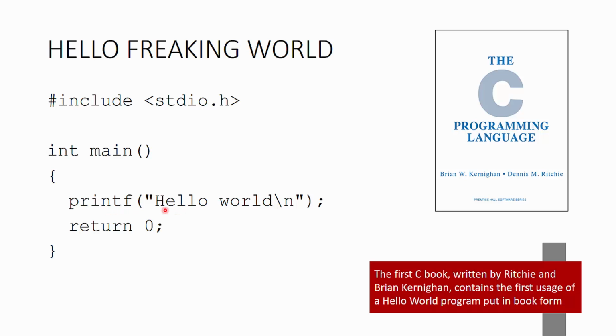In this case, it merely outputs the term hello world, and then the \n is a new line character, and then it terminates itself. All functions have parentheses to open and close them, and a semicolon is required at the end of every line. Note that there is no semicolon at the end of the function. So that is our first hello world.